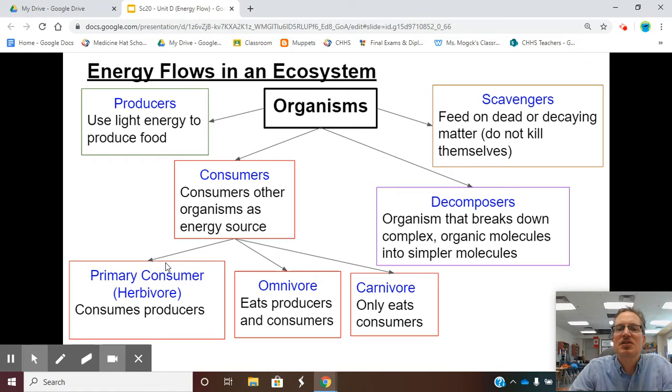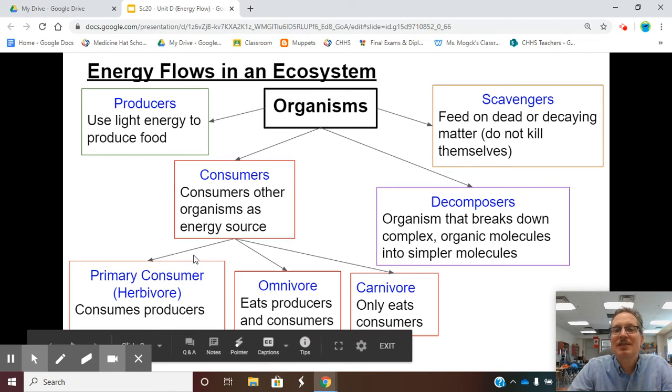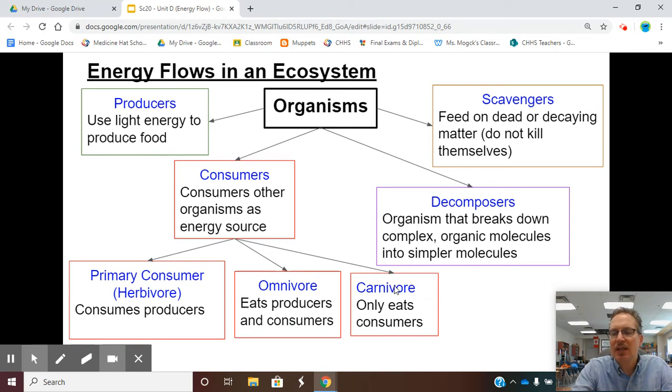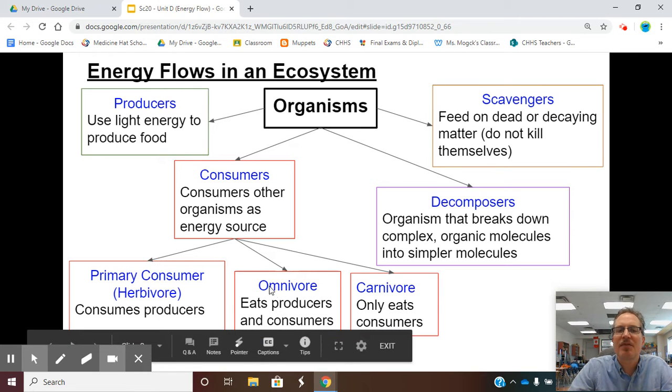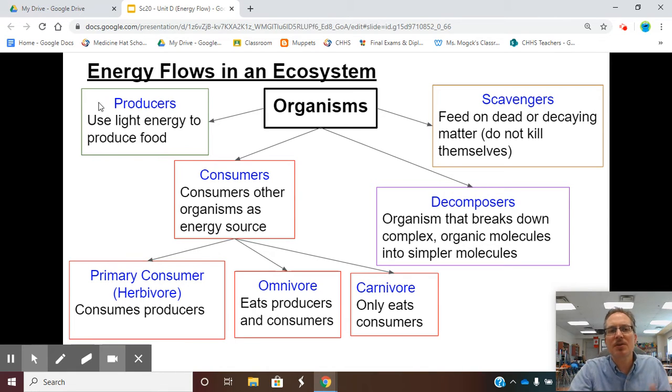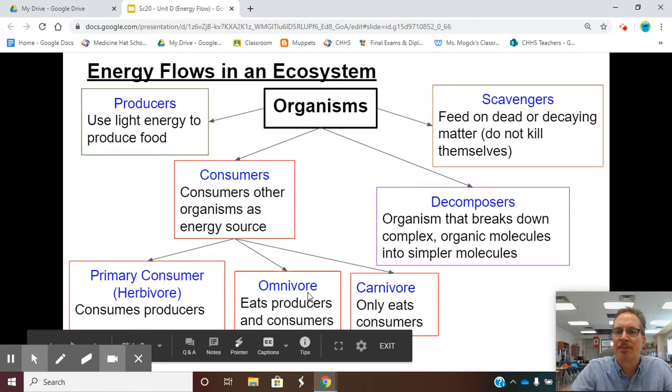In the category of consumers, though, we have other little subcategories. If you only eat meat, so you strictly eat other animals, you would be called a carnivore. That could possibly be if you have Mr. Parker as a teacher. He likes to call himself a meatitarian or a carnivore. But most humans would fall under the omnivore category, meaning, yes, we eat meat, so yes, we're a consumer, but we also eat plants. We also eat producers because we eat lettuce and vegetables and fruits. Therefore, we are an omnivore.